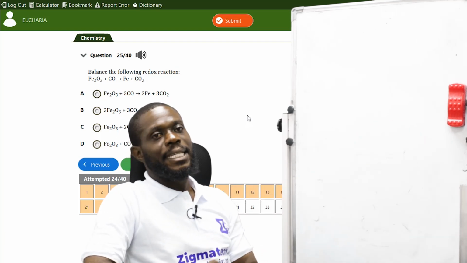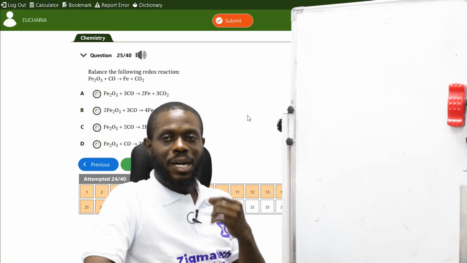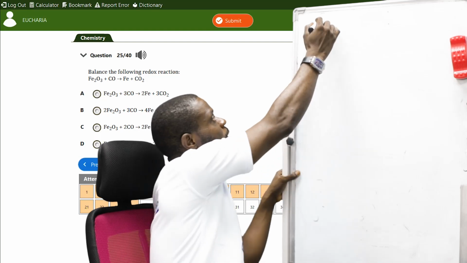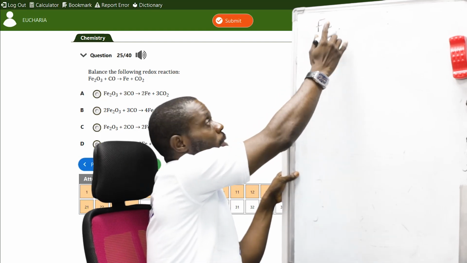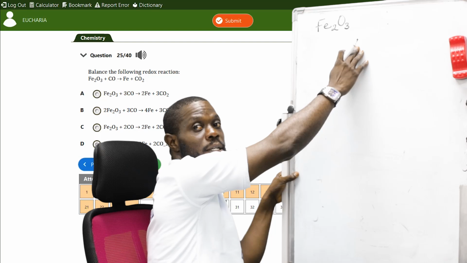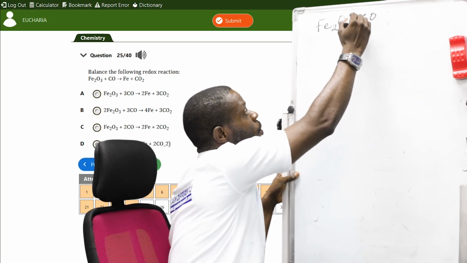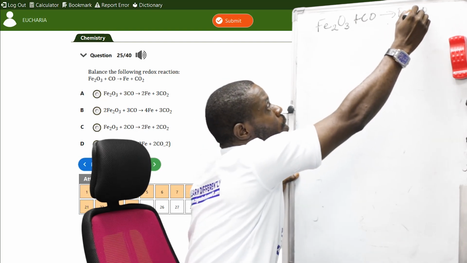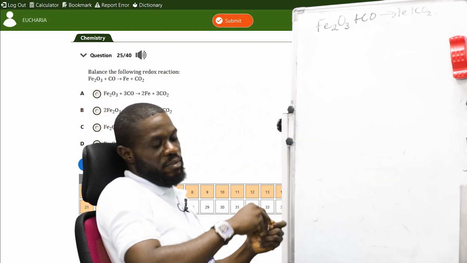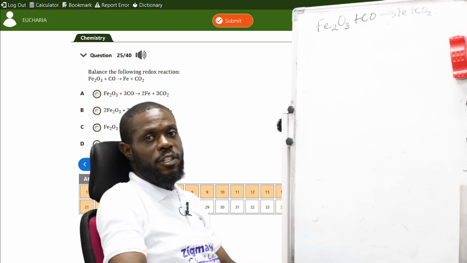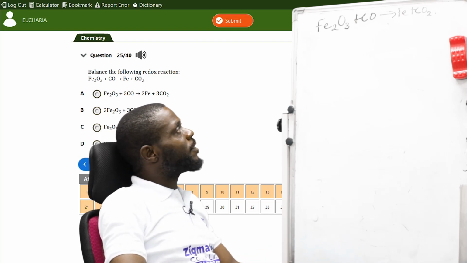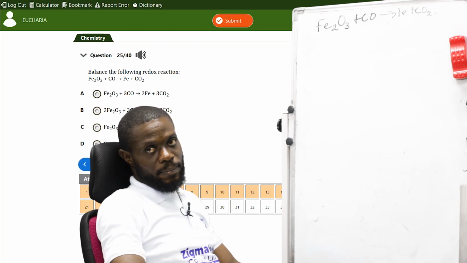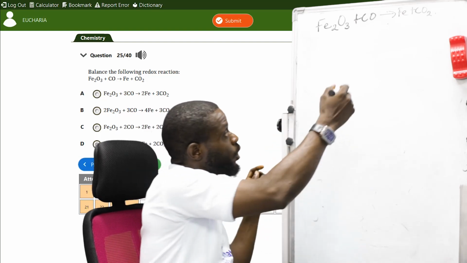Rule number one: write the number of atoms of each element. The equation says Fe subscript 2 O subscript 3 plus CO gives us Fe plus CO2. And I told you that one of the rules of balancing the equation says to write out the number of atoms of each element.